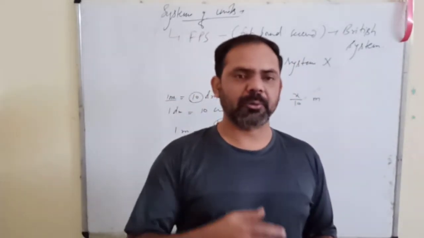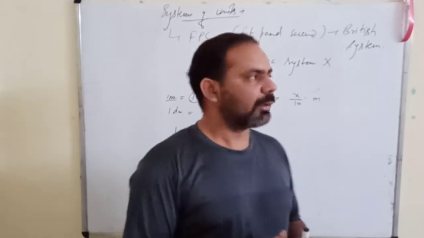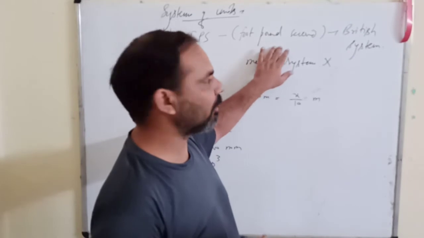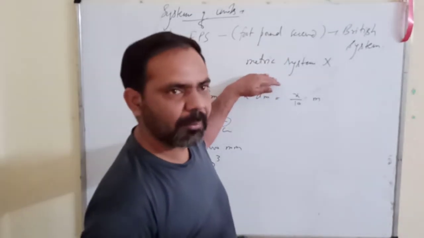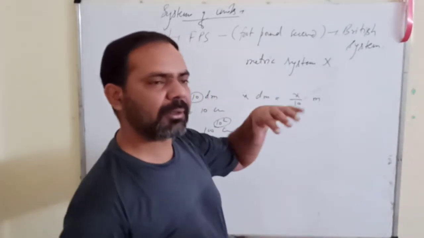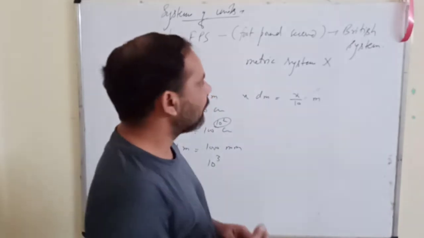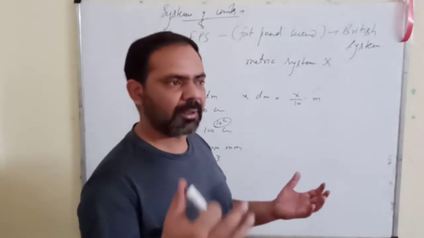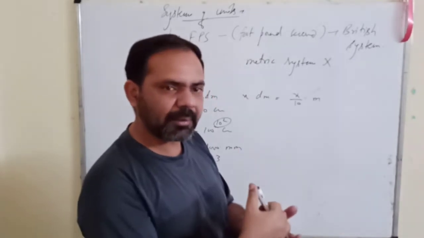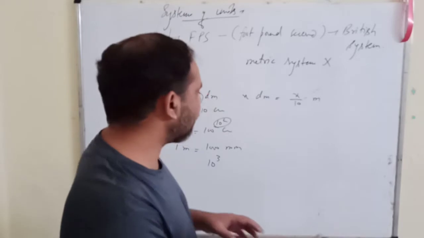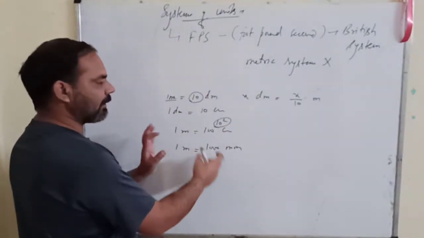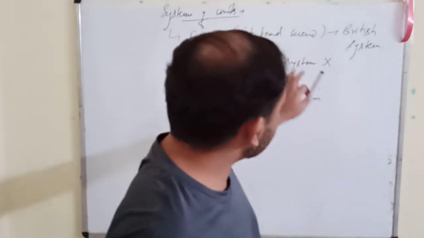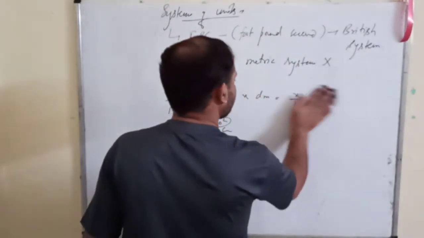So that it becomes easy to remember. Now the problem in this British FPS system was that it was not a metric system, meaning the multiples and submultiples were not powers of 10. It means you will have to remember a large number of values, because you don't have a unique method, like multiples of 10. That is my point here. So it was not a metric system.